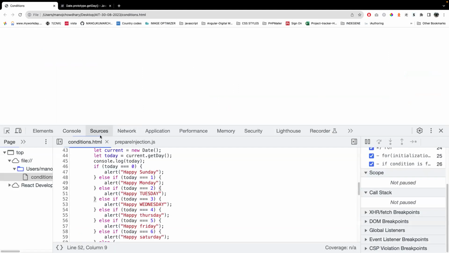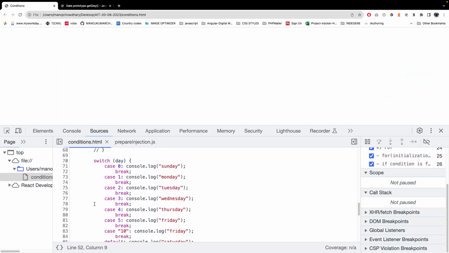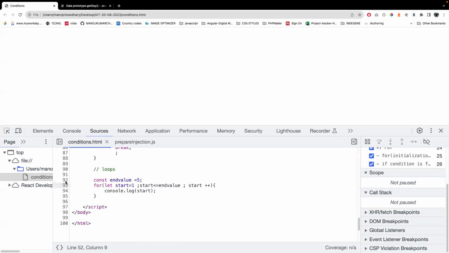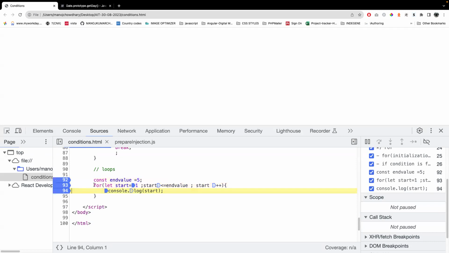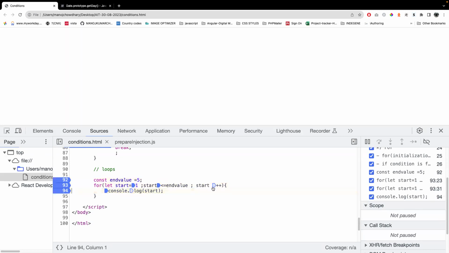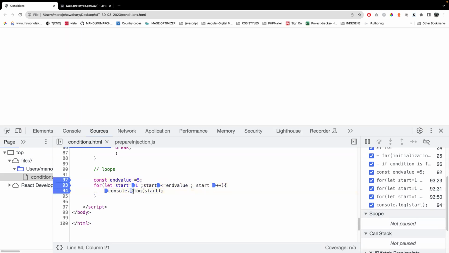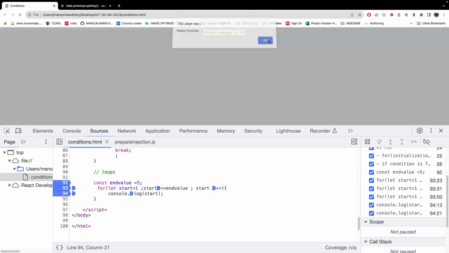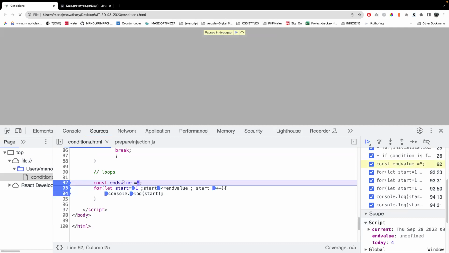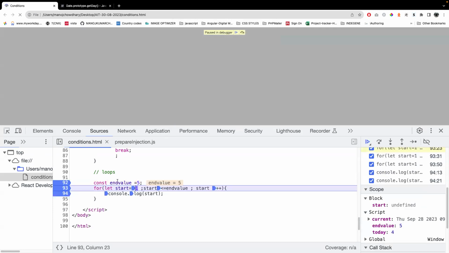Let me put a breakpoint and see how it is working. Let me put one here also and here also. You need to know what it will do. Now if I reload it, first the alert is done. See, my end value is already there. What is the end value? It is 5.